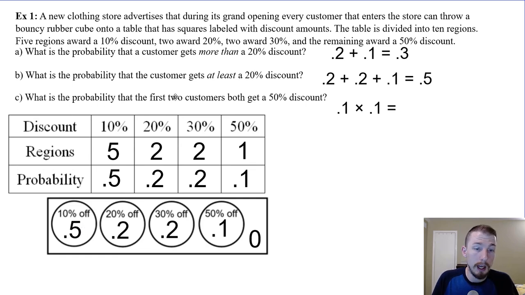What's the probability that the first 2 customers both get a 50%? Well, these are going to be 2 independent events, and we want to know the intersection of those 2. So we just simply multiply them together. The probability the first one gets it would be 10%. The probability the second one gets it is still 10%, because the dice resets. It doesn't know what happened to the person before it. So 0.1 times 0.1 is going to be 0.01, which is 1%. 10% of 10% is 1%.